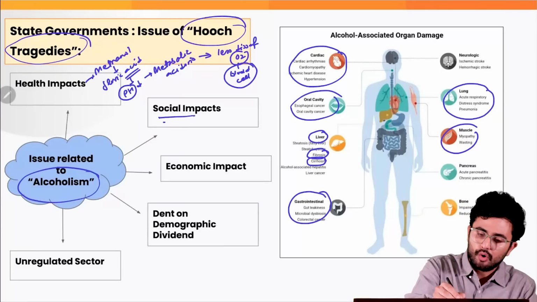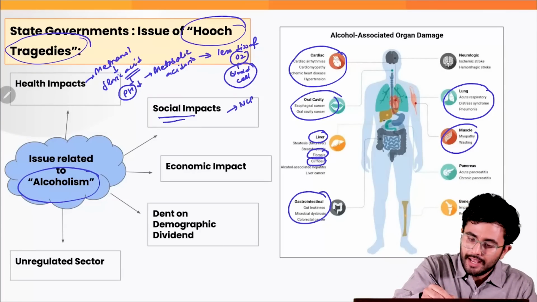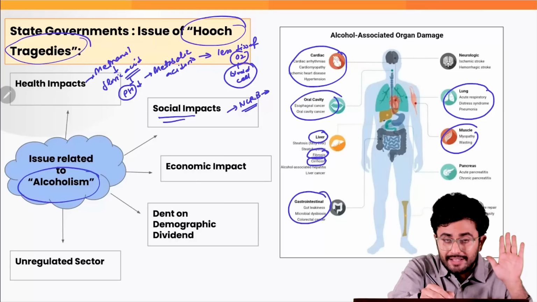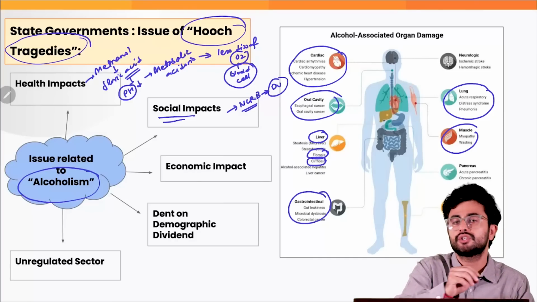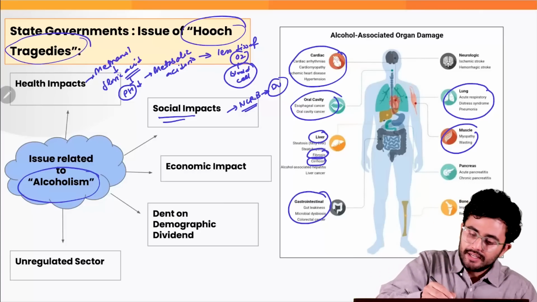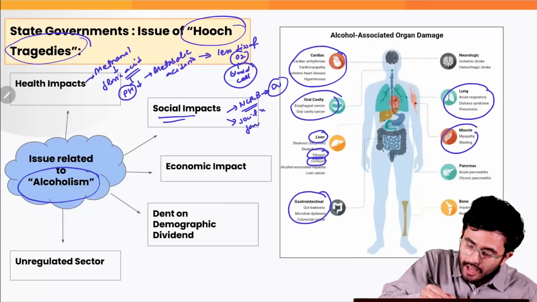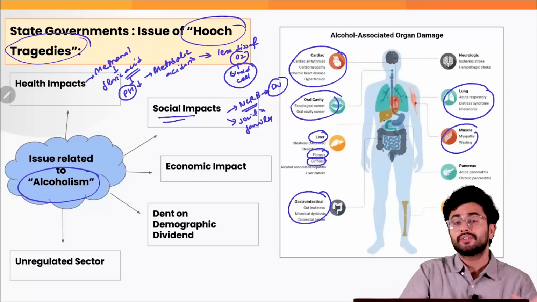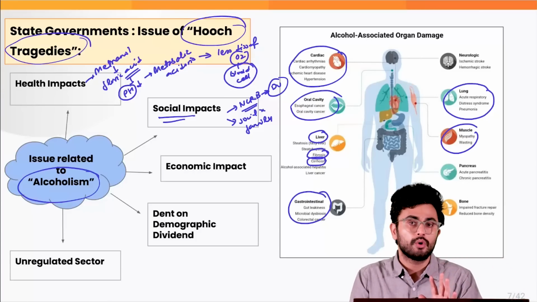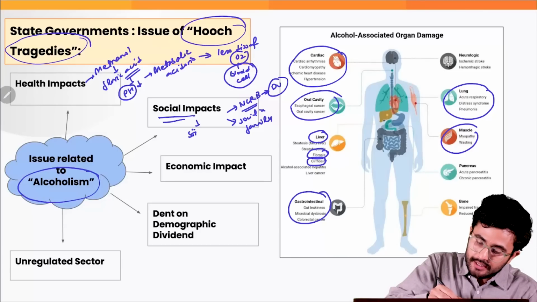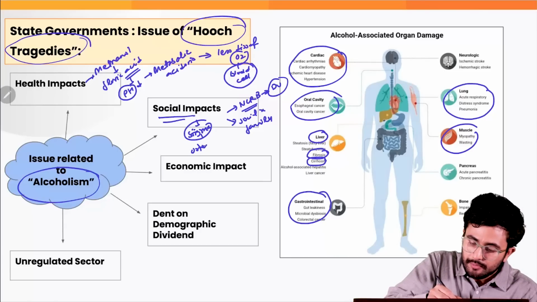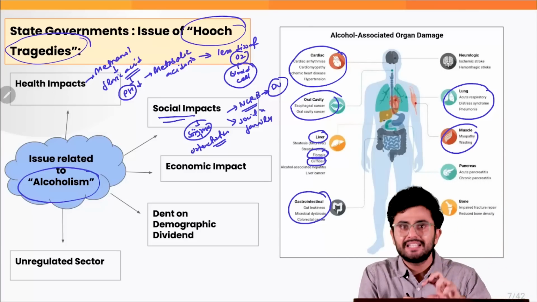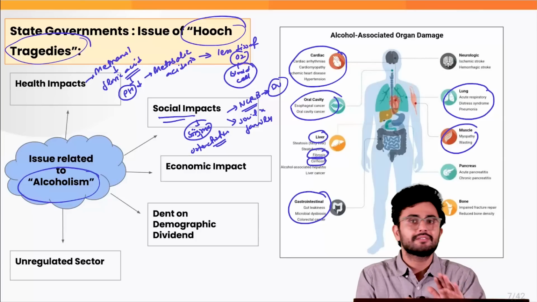Then obviously there exists a lot of social impact. If we look at the NCRB report, it tells us that alcoholism, or the frequent consumption of alcohol, is actually a major reason for the various issues of domestic violence. What does that lead to? That basically strains the social and family relations as well. Now, the larger society has a kind of taboo associated with the people who drink such alcohol, ultimately leading to what? Stigmatization, and this stigmatization ultimately transpires into ostracization from the larger society, which obviously induces more criminal activities among these people.